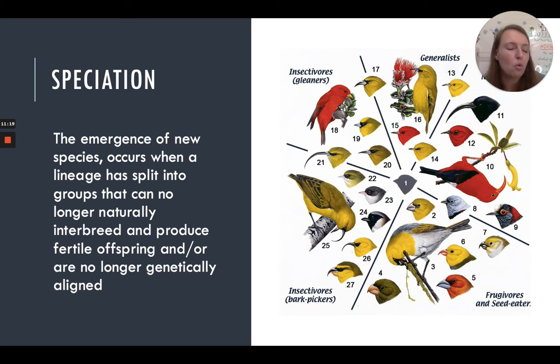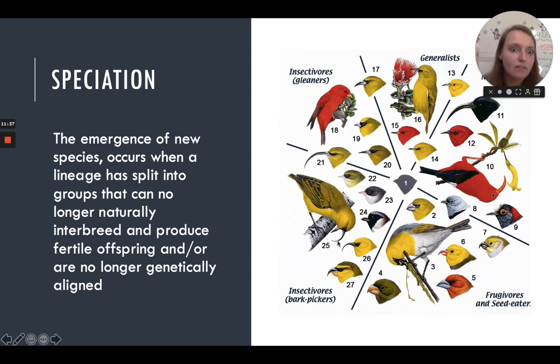Or they're no longer genetically aligned. That's when we have a new species: if a genetic line splits, the populations become so different that they cannot come back together and interbreed.